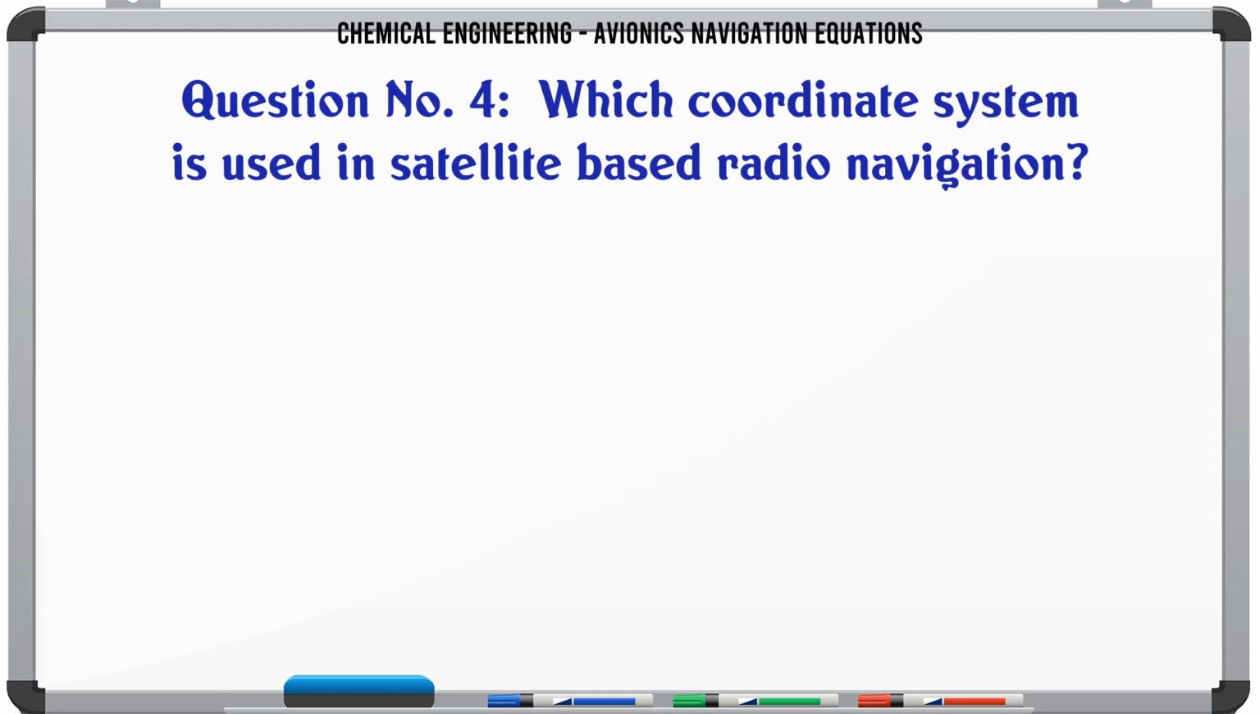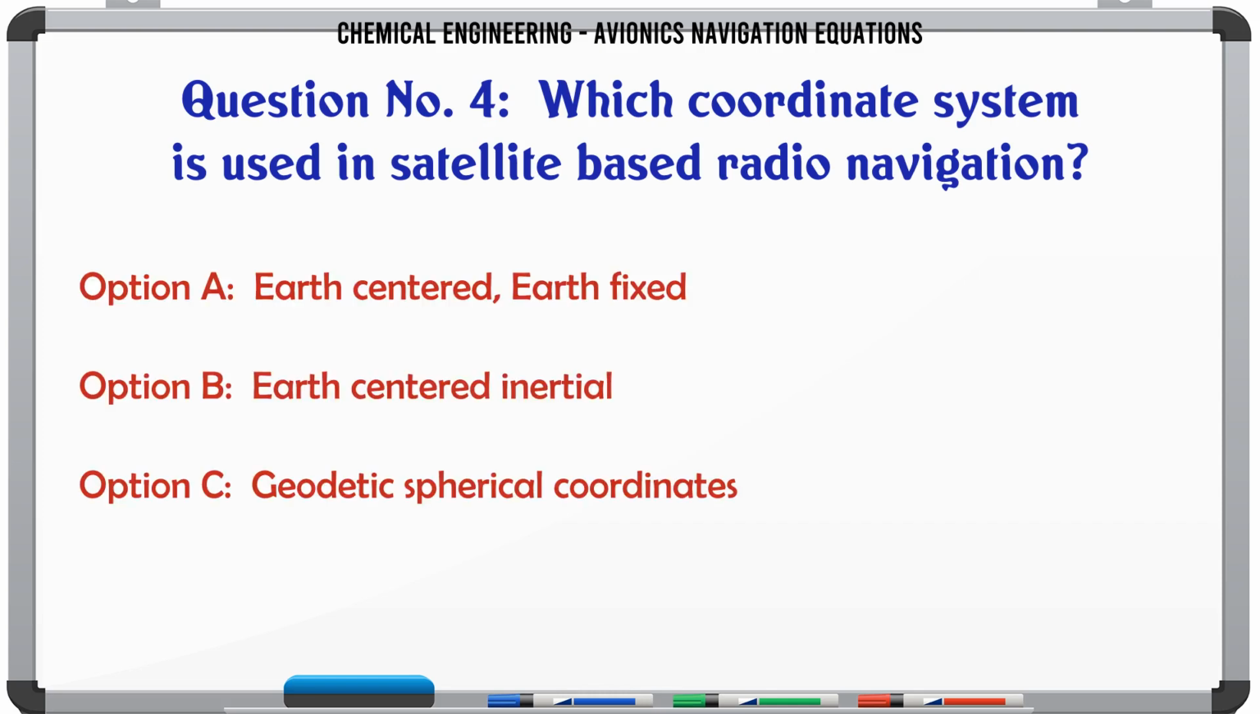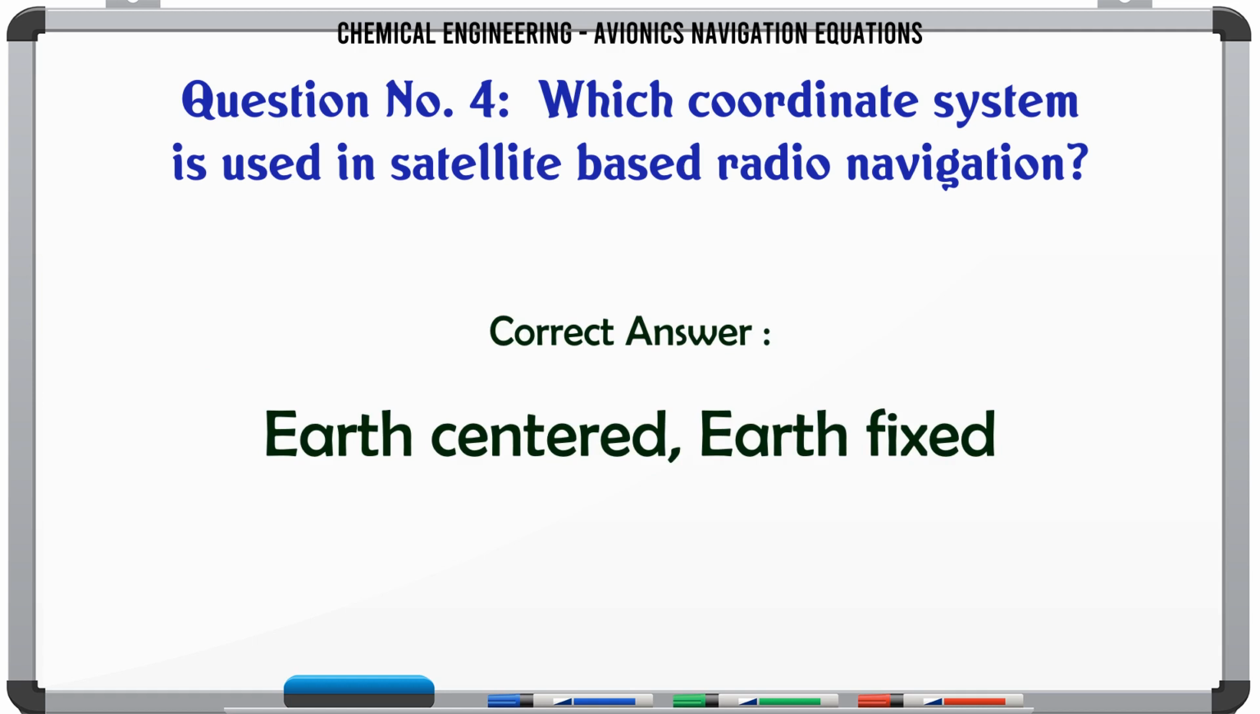Which coordinate system is used in satellite-based radio navigation? A. Earth-centered Earth-fixed, B. Earth-centered inertial, C. Geodetic spherical coordinates, D. Geodetic wander azimuth. The correct answer is Earth-centered Earth-fixed.